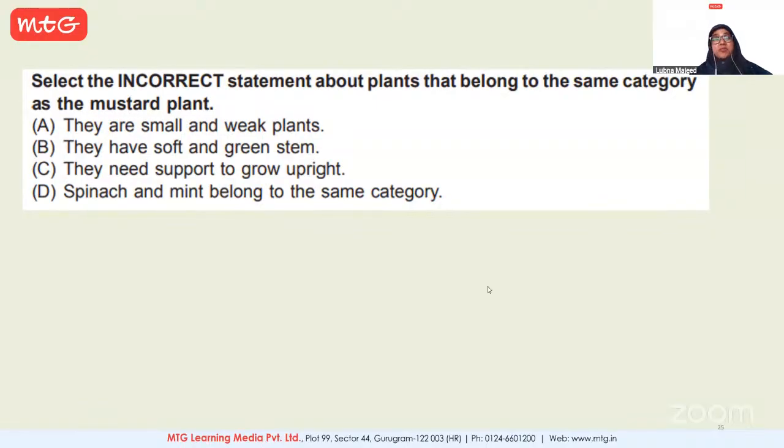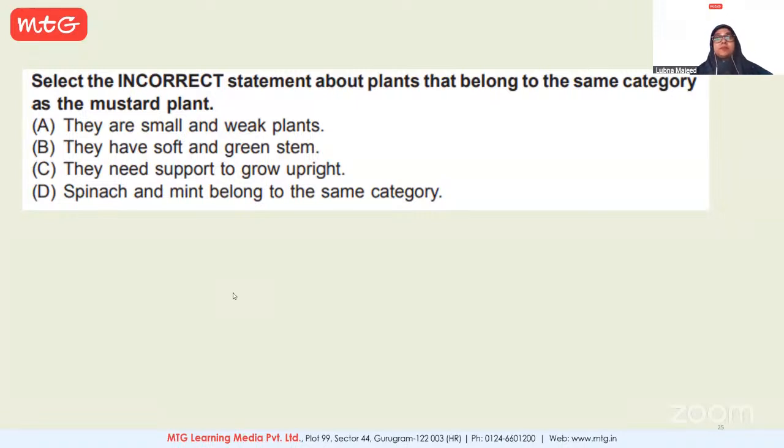Okay, Ashwini. Yeah. Ma'am, the answer is C. Is C. Why? Because mustard is a herb.